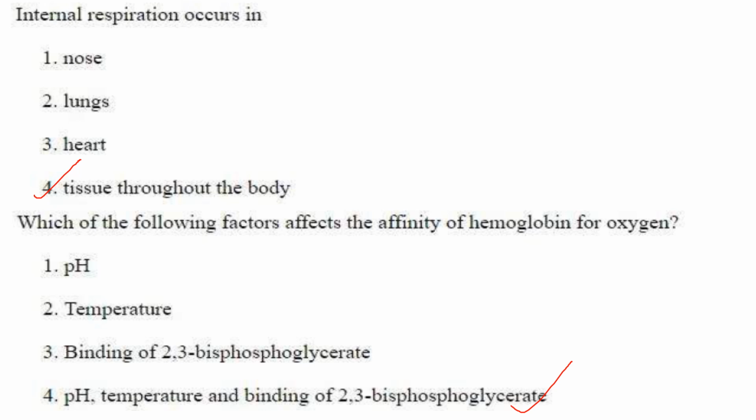So it is pH, temperature and binding of 2,3-bisphosphoglycerate. pH means low pH decreases the hemoglobin's affinity for oxygen while high pH increases the affinity. Now temperature means increased temperature decreases hemoglobin's affinity for oxygen. 2,3-bisphosphoglycerate means a high level of 2,3-bisphosphoglycerate decreases hemoglobin's affinity for oxygen. So the answer here is option 4.